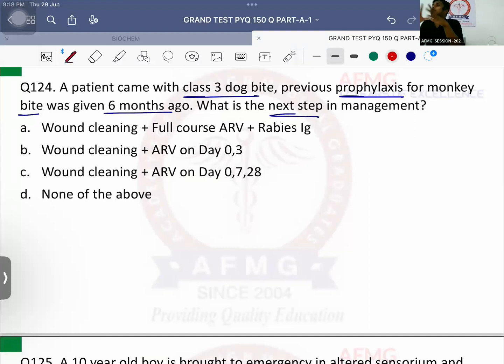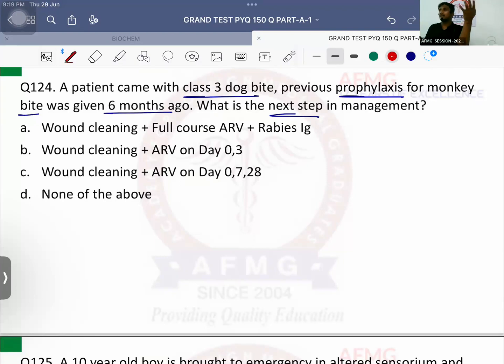Important. Class 1 bite में क्या करते हो? Only wash the wound with soap and water. Class 2 bite में क्या करते हो? Wash the wound with soap and water plus anti-rabies vaccine. Class 3 dog bite में क्या करते हो? Wash the wound with soap and water plus anti-rabies vaccine plus rabies immunoglobulins are to be added.